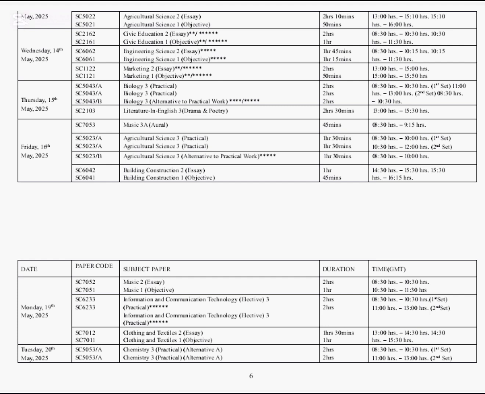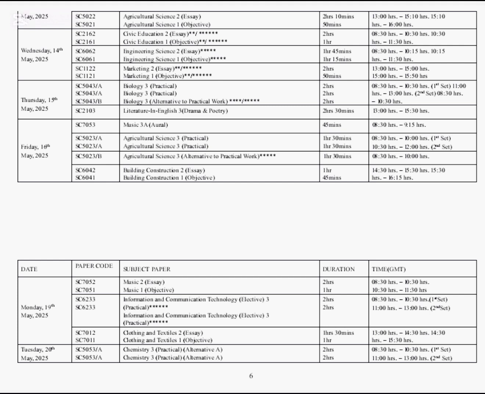Candidates, take note. Monday 19th May 2025, we have music paper 2 and 1, we have information and communication technology, that is ICT paper 3, clothing and textile paper 2 and 1. All this will take place on Monday 19th May 2025.